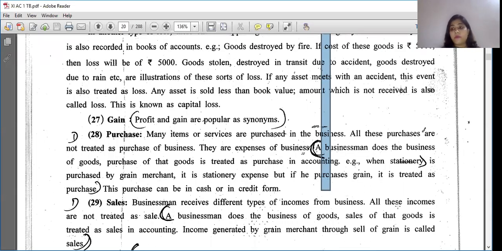Is it clear what is profit and loss? What are the liabilities? What are the assets? How are we going to use it? That's why it is necessary to be clear in terms. Now, purchase. Many items or services are purchased in the business.